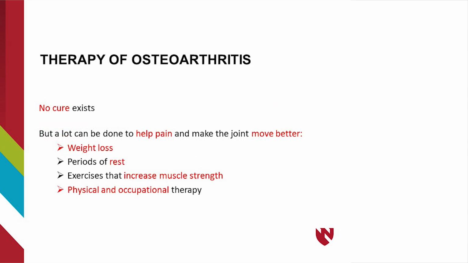What is the therapy for osteoarthritis? Because there is no cure for osteoarthritis, therapy is focused on reducing the symptoms and slowing the worsening of the disease. Two factors in treatment are important. First is preserving the joint movement so we do not lose our ability to use it. And second is reducing the joint pain. Therapy will be different from person to person, depending on which joints are affected, how bad it is, and what other illnesses the person has.